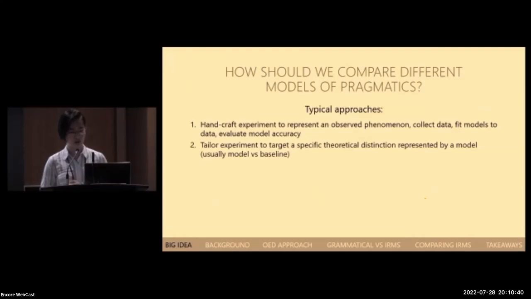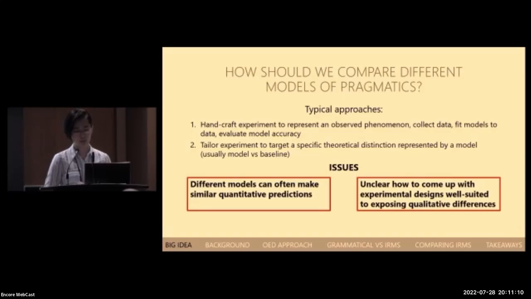Typically, the issue of model comparison is approached in a couple of different ways. One way might be to handcraft an experiment to represent a particular phenomenon, for example, scalar implicature, or hyperbole, or free choice inference. You'll collect data, fit models to this data, and then evaluate how well these models fit to said data. Or another option is an experiment might be tailored to target a specific theoretical distinction represented by a model. And usually in these sorts of experiments, you're just comparing the model to some sort of baseline. But there are two main issues with this.